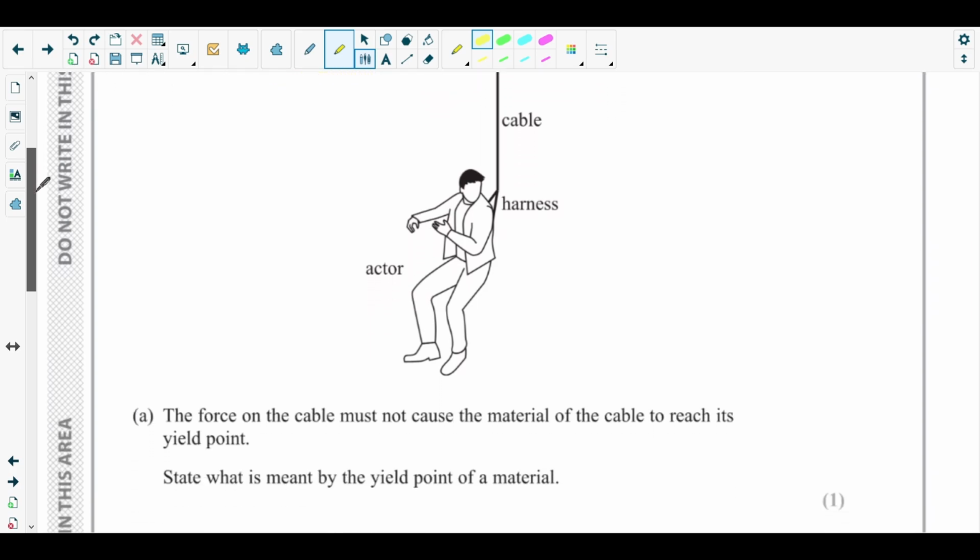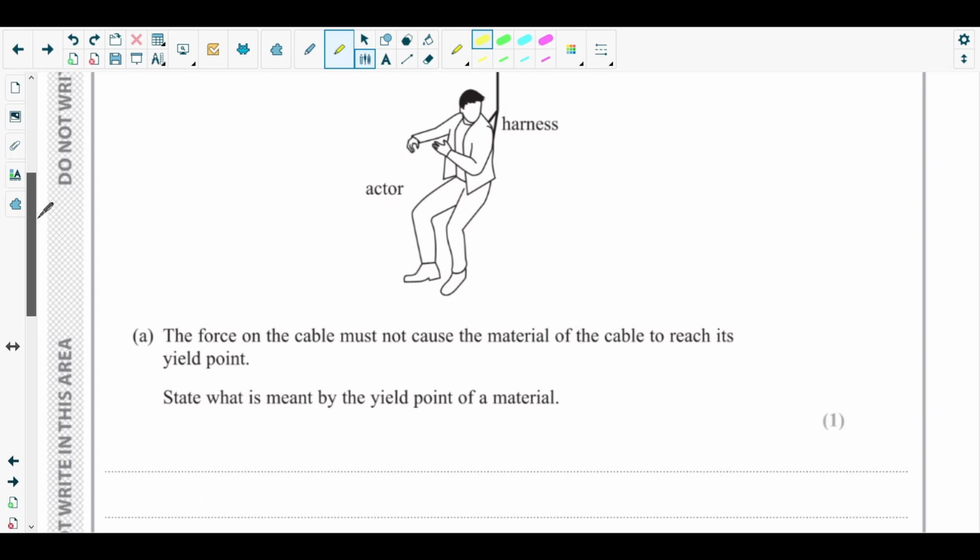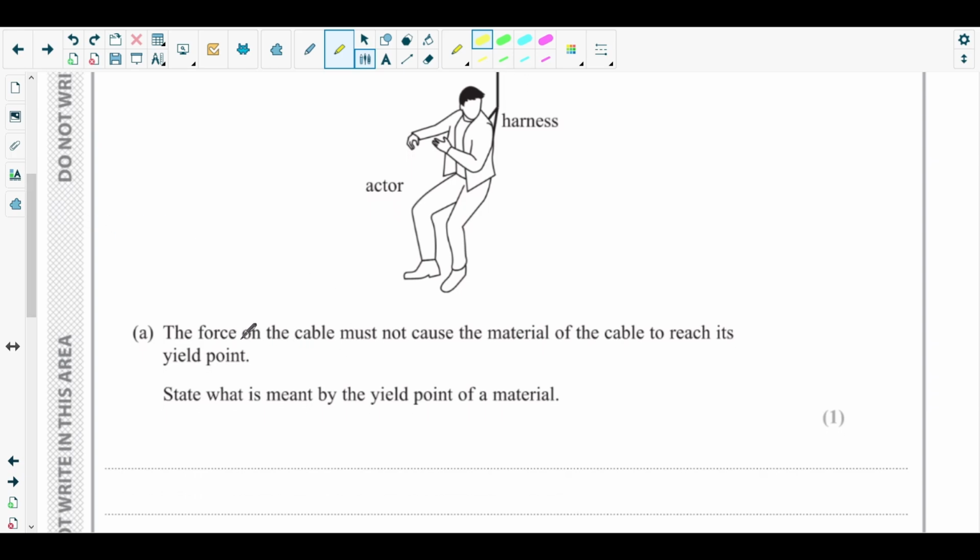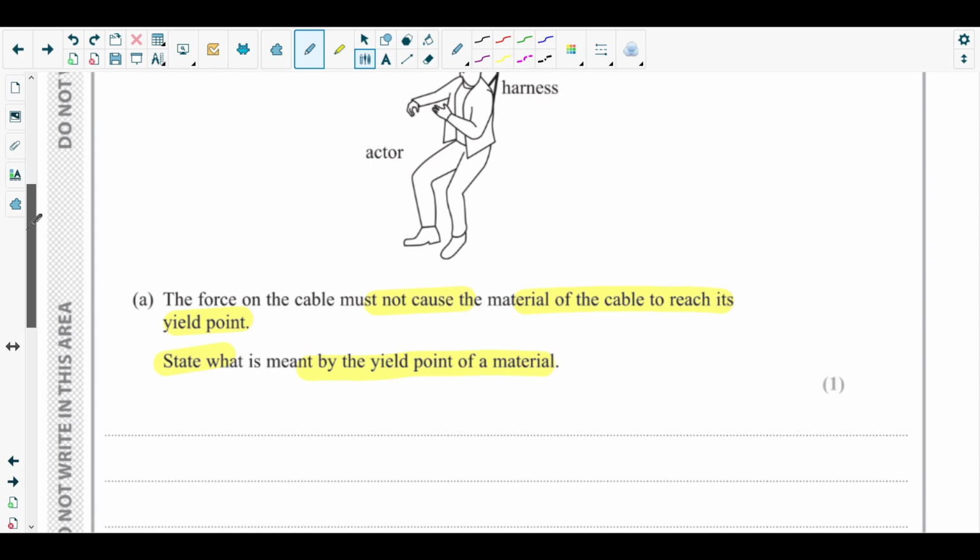Okay, so part A is here. It says the force on the cable must not cause the material of the cable to reach its yield point. State what is meant by the yield point of a material. Okay, what is the yield point?